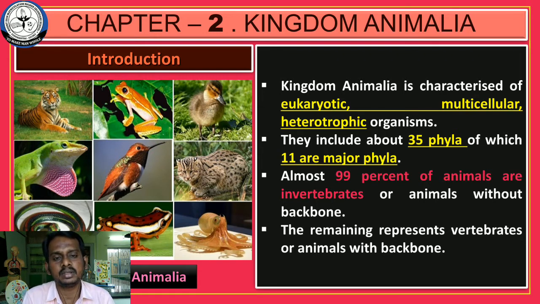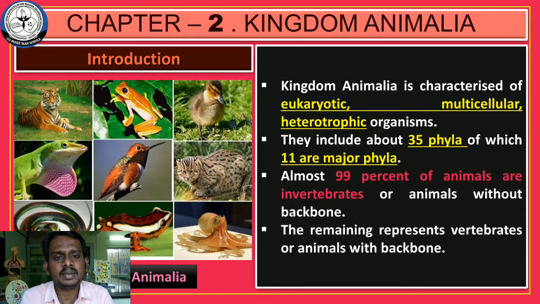Reproduction is also an important characteristic feature of animals. Not only animals, plants can also reproduce. Reproduction is an important characteristic feature of living organisms. It is an important character of living organisms, and these are some important characters of animals. It may be a 2-mark question: list out the characteristic features of animals.